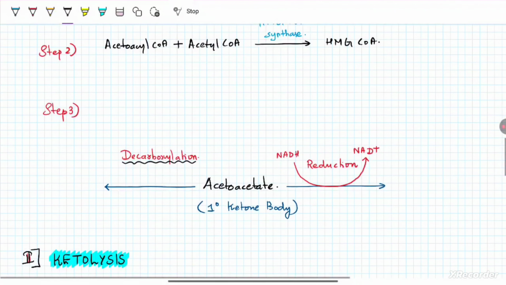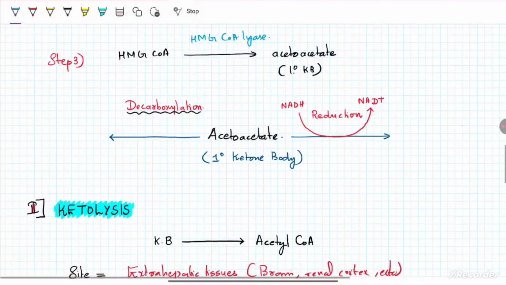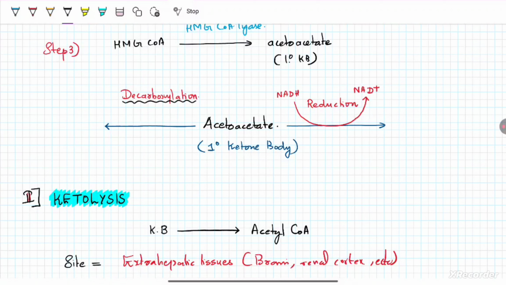Third step, this HMG-CoA will be split to form your primary ketone body, that is acetoacetate, using the enzyme HMG-CoA lyase. Now from this primary ketone body acetoacetate, secondary ketone bodies will be synthesized through various reactions.